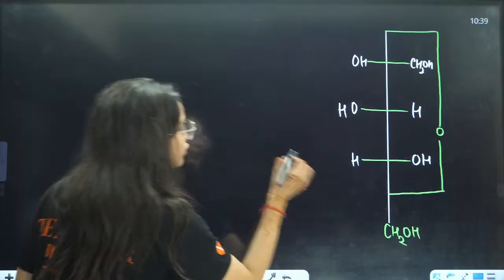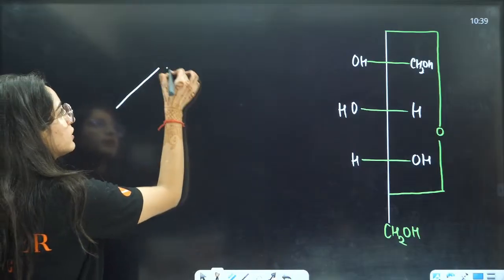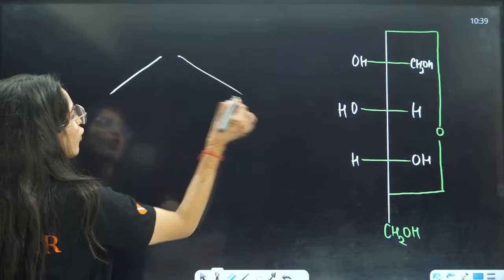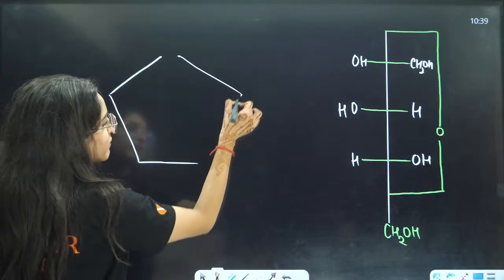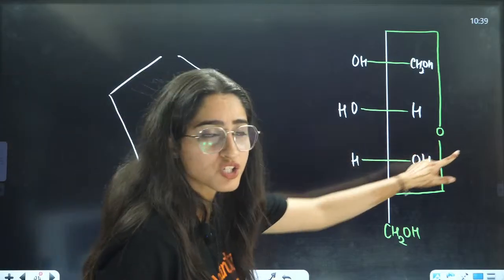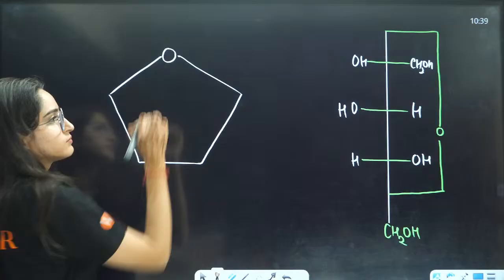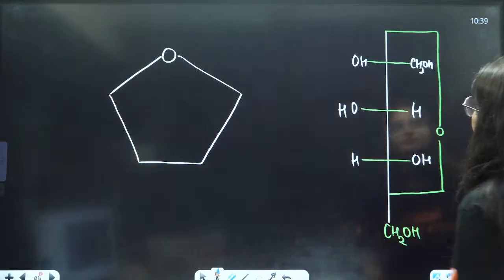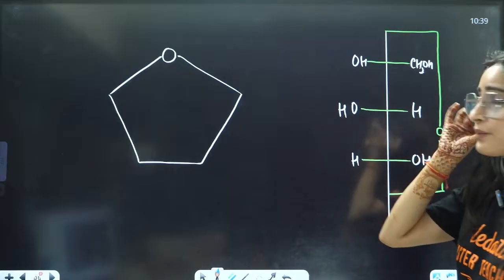So you should draw a 5-membered ring here. This is your 5-membered ring that you will draw, right? This is the oxygen that you will draw here. Now see one thing.